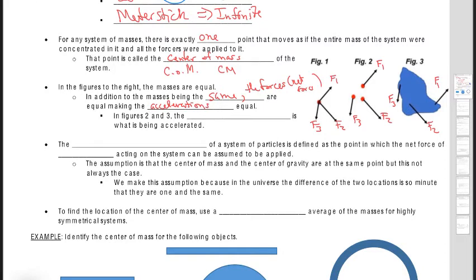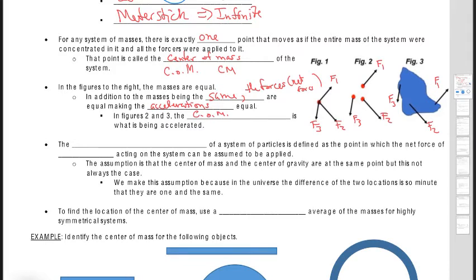Okay, so if net force is equal because the mass is equal, that means that the acceleration is going to be equal. So now what happens is, in figures 2 and 3, it's not necessarily the objects that are the focus of the acceleration, but it's the center of mass that is accelerating. Okay, so that's just a quick little example.